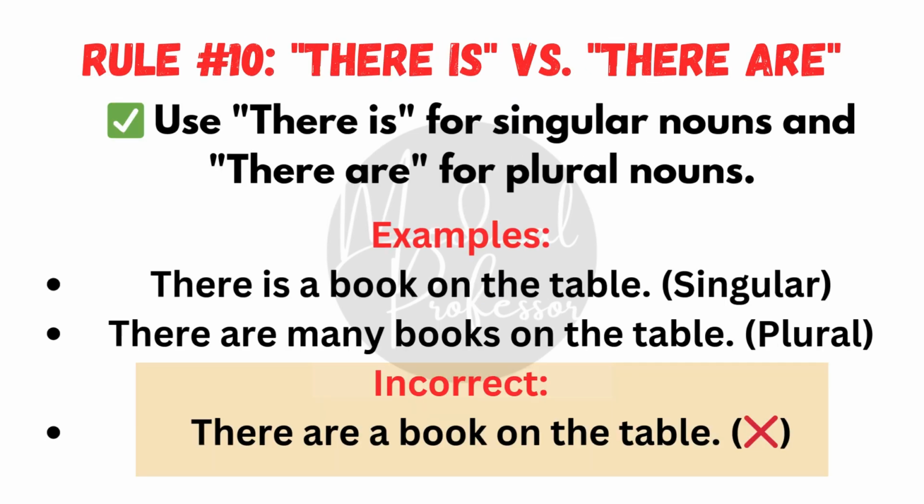Rule number 10. There is versus there are. Use there is for singular nouns and there are for plural nouns. For example, there is a book on the table, singular. There are many books on the table, plural.